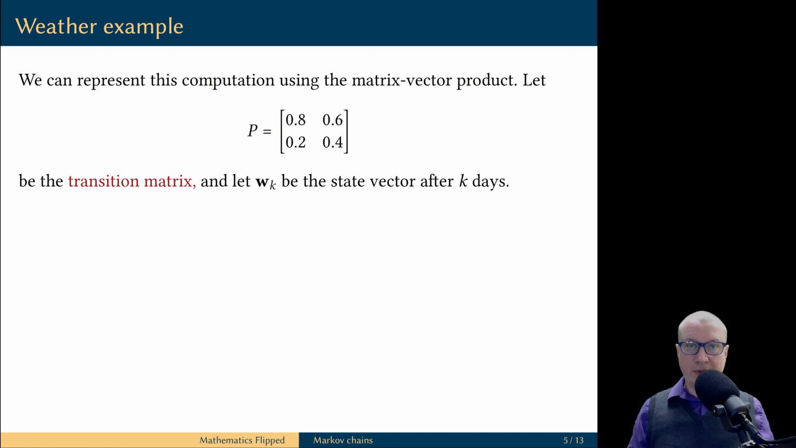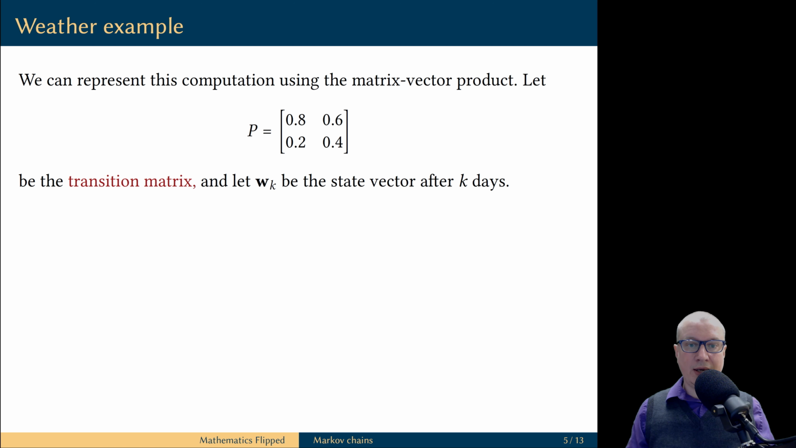Let P be the 2x2 matrix called the transition matrix. In this matrix, the columns correspond to today and rows correspond to tomorrow. The first column of this matrix contains transition probabilities if today is sunny, and the second column of this matrix contains transition probabilities if today is a rainy day. The first row of this matrix contains the transition probabilities into the sunny day, and the second row of this matrix contains transition probabilities into the rainy day.